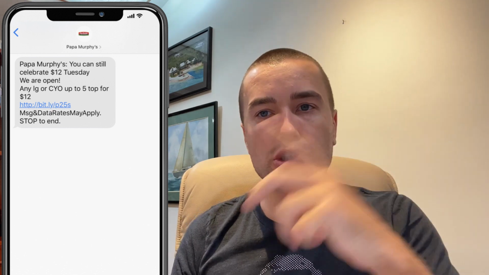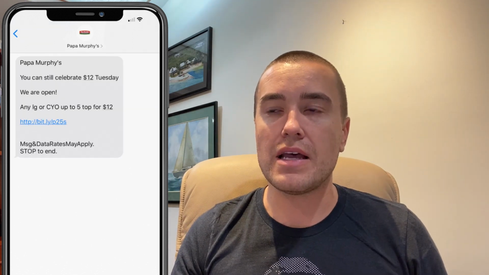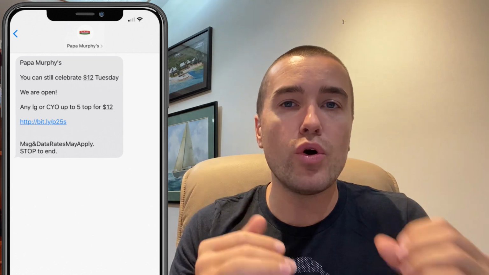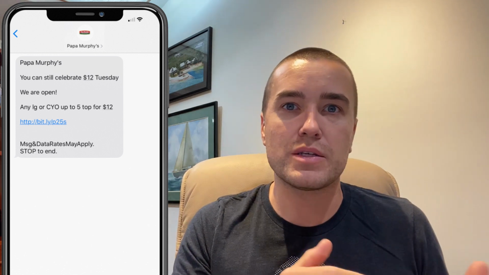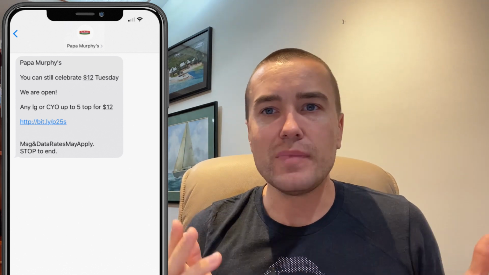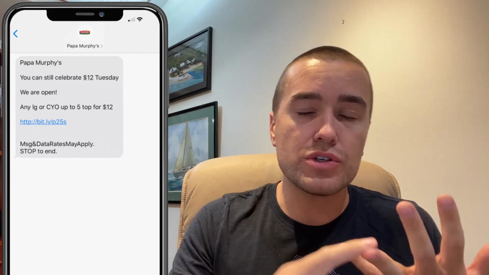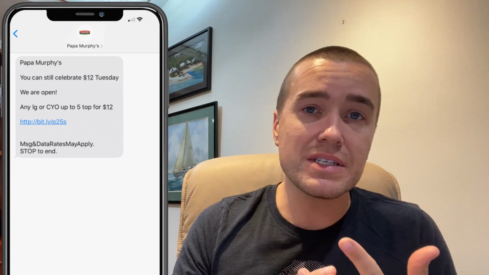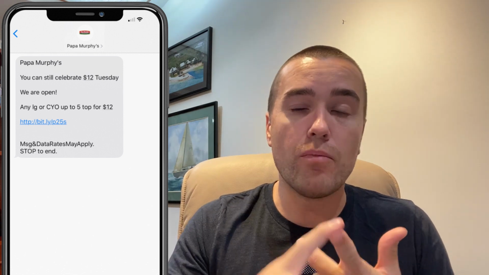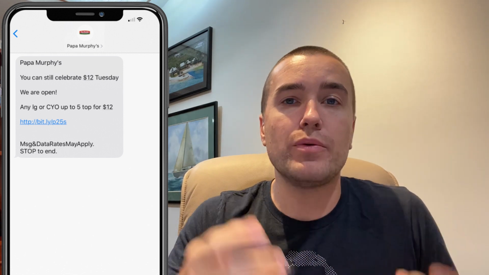Okay, so let's show what it looks like with the paragraph breaks. Much better. It's the same message. We didn't change anything except put paragraph breaks where there were line breaks before. Again, much easier to read. The call to action is easy. I know where to click. It's just an easier message to read. If it's easier to read, easier to comprehend, easier to get people excited, then it's easier to get more ROI from your messaging because you get people to click on the message or take action in the message.